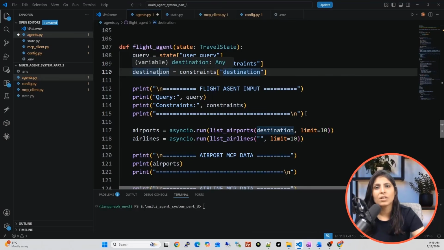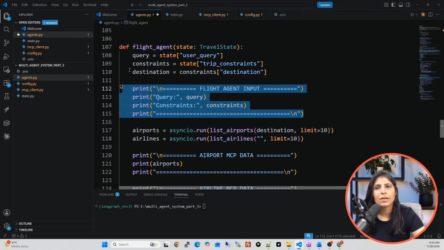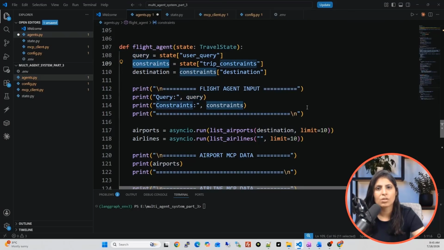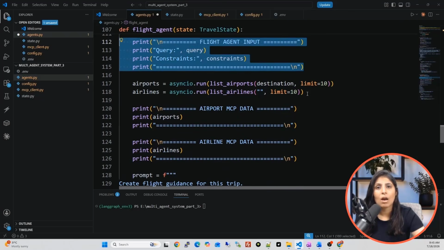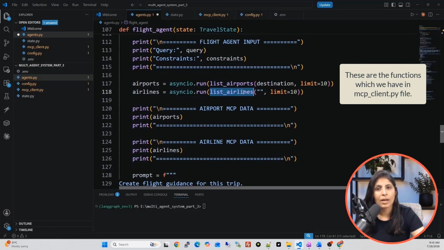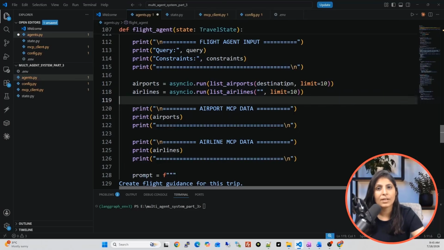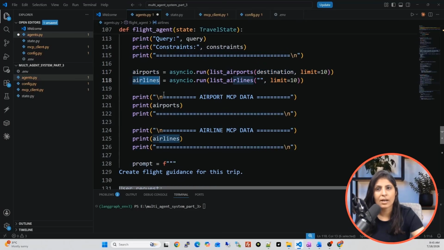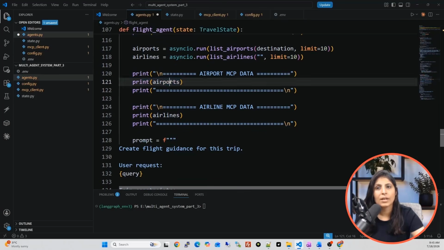And after that, I'm just printing query, user's query and constraint on screen. And now we are using the MCP server. There is one function with the name of list airport and another function with the name of list airlines. We are providing the destination which user provided, and then we are storing in airports and airlines, and after that we are just printing the list of airports and printing the list of airlines.